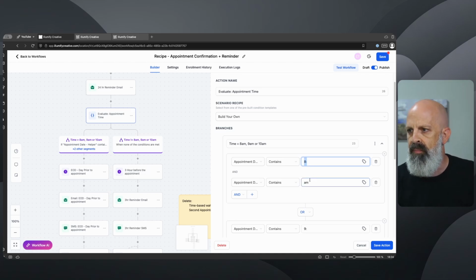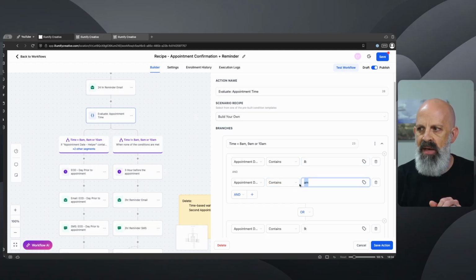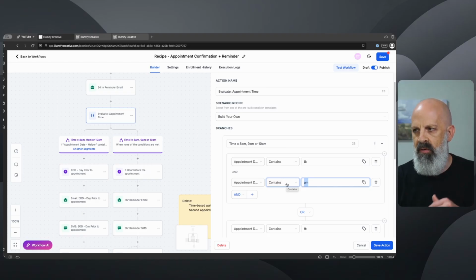I also added an additional modifier using the AND operator, and specified that it contains AM versus PM, and I tested this out. It's not a 24-hour time format. It's probably a system setting that you can change. Mine's set up to use the 12-hour format.